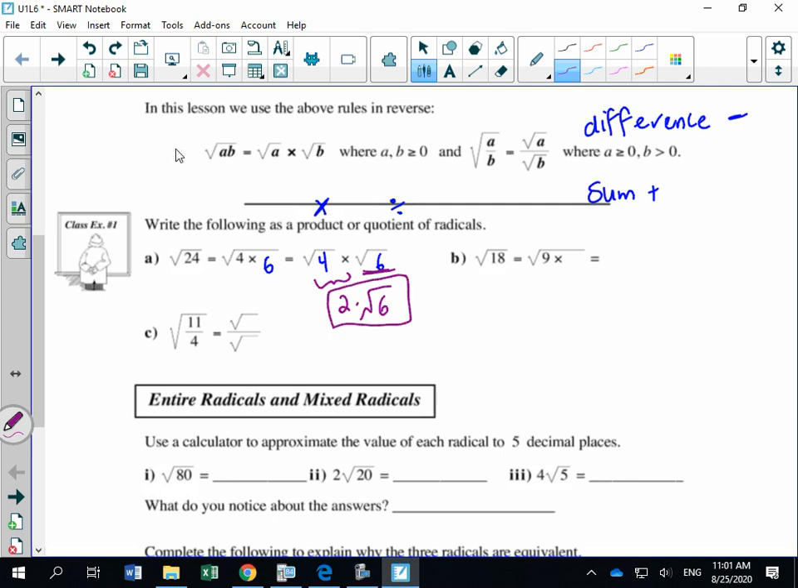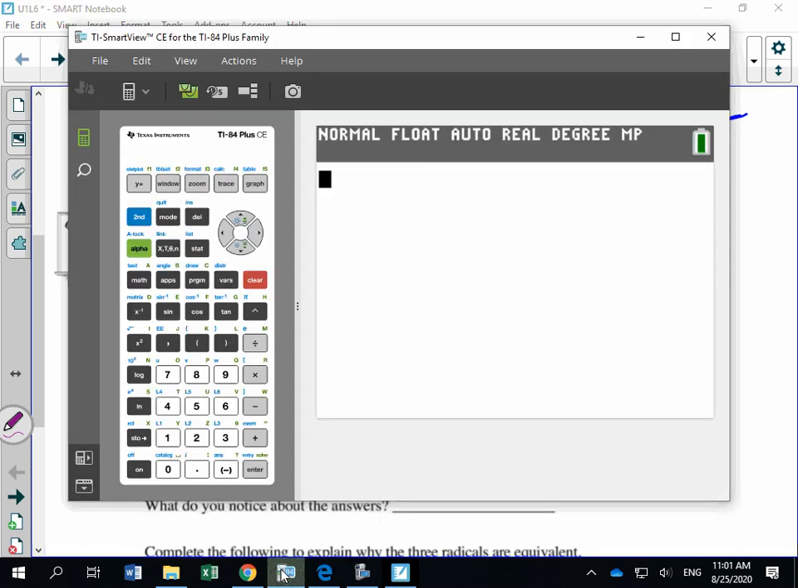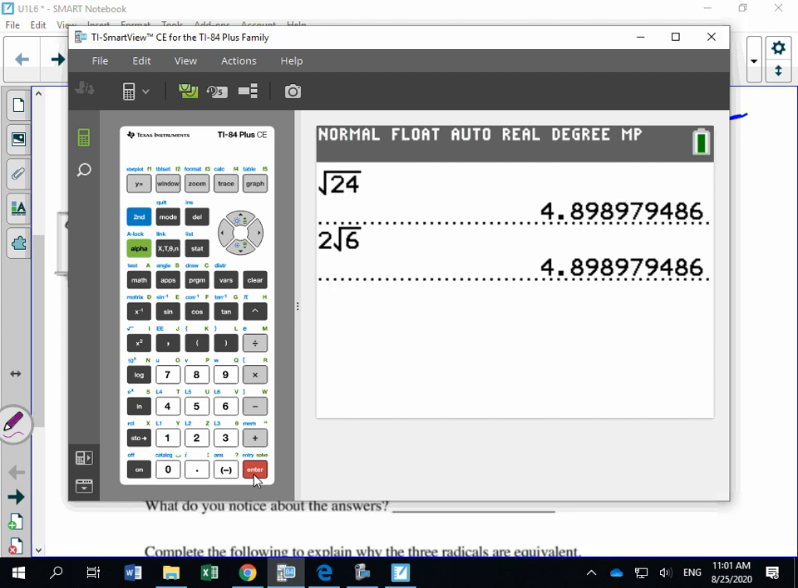And you could check this on your calculator. So I want you to type in the square root of 24 and 2 root 6. Let's see if you get the same answer. So square root of 24 and 2 root 6, and we get an identical answer. So I said that this is equivalent to this. It means it's equal. That's true if your answers are identical.